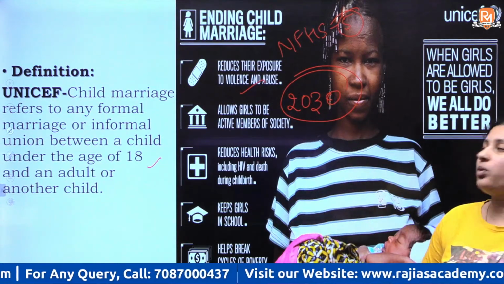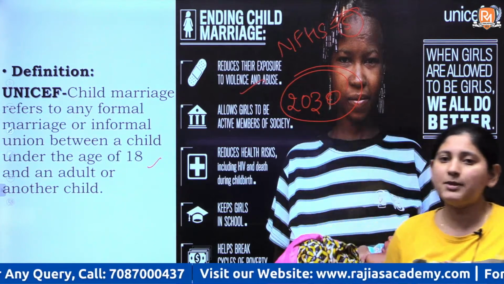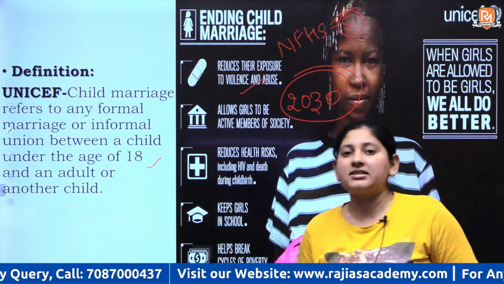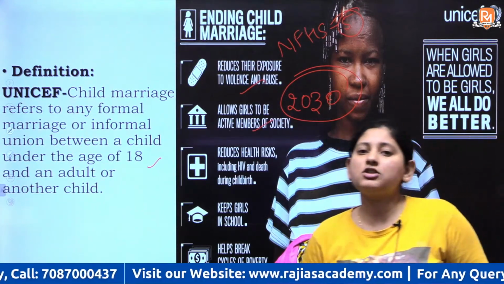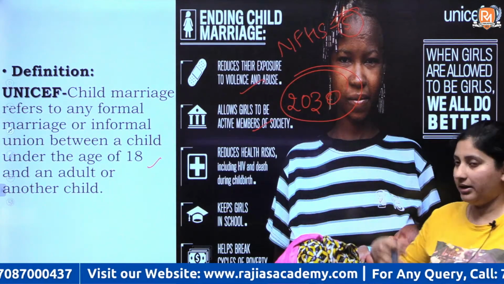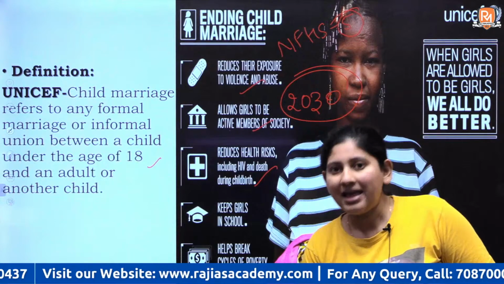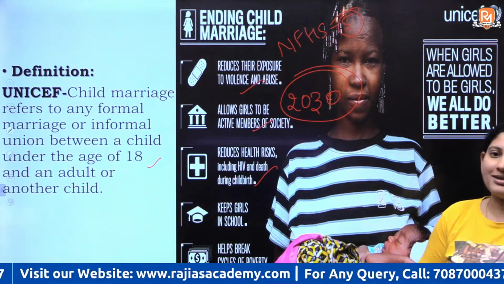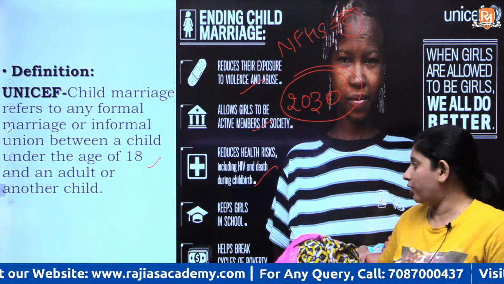So abuse and violence, UNICEF says ending child marriage reduces their exposure to violence as it enables them to take decisions for themselves, right? It allows girls to become active members of the society, how, we are going to discuss in the slides ahead, right? It reduces their health risks, as they are better able to understand their body as they mature.